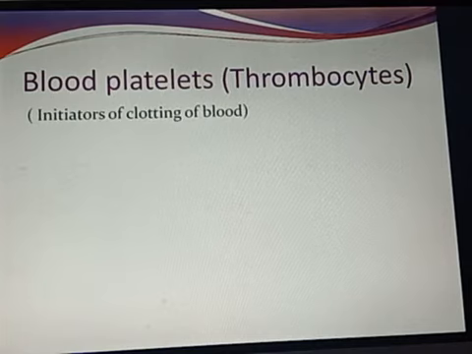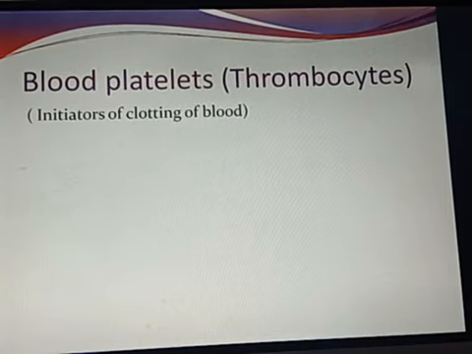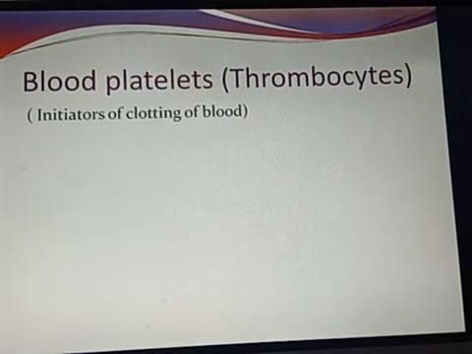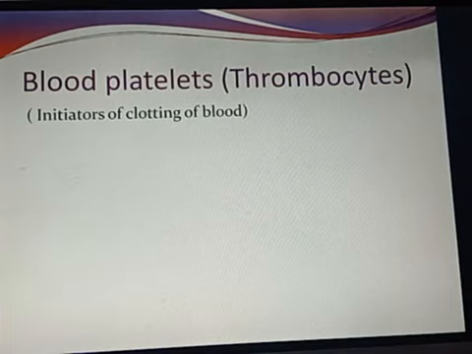Blood platelets are also termed as the initiators of clotting of blood because they bring about clotting. Whenever we get a cut or a wound, blood starts to come out from that point. But you may have seen after some time blood stops. Why does the blood stop? Because of the formation of a clot, which prevents the further flow of the blood.